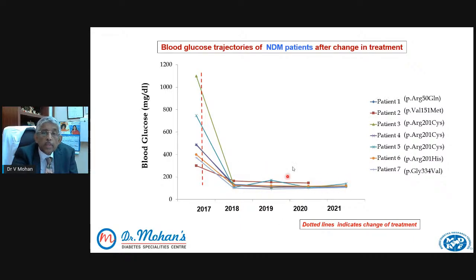And 1 year, 2 years, 3 years, 4 years after these children came to us, they still continue to have normal blood sugars. As far as these children are concerned, it's almost like a miracle that they're able to stop insulin and in fact be better controlled with the tablets.